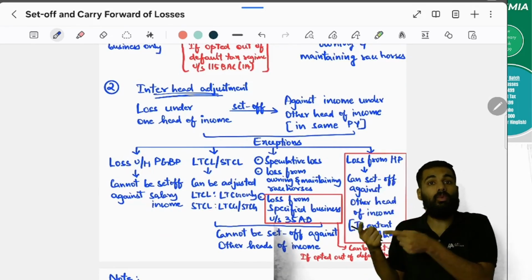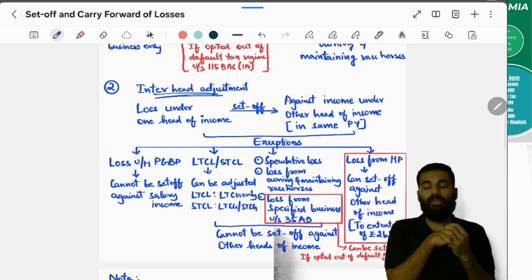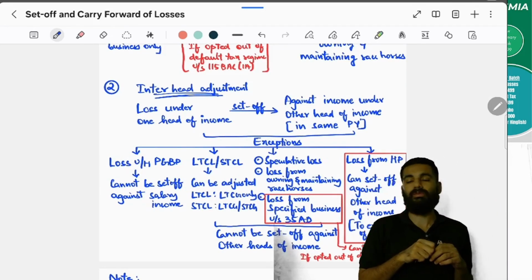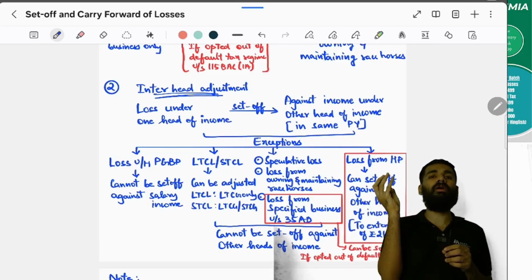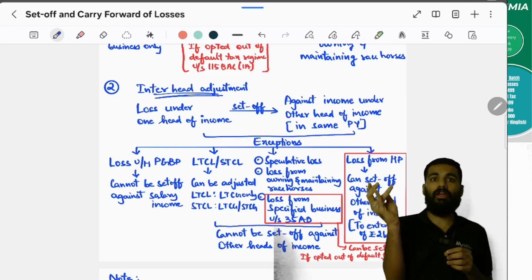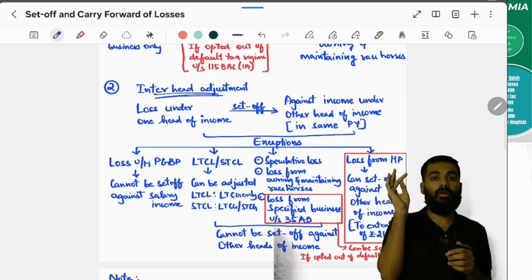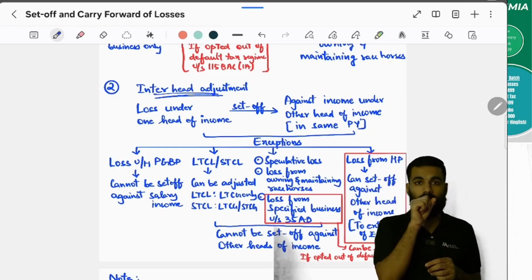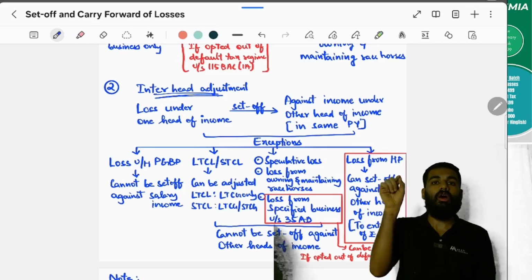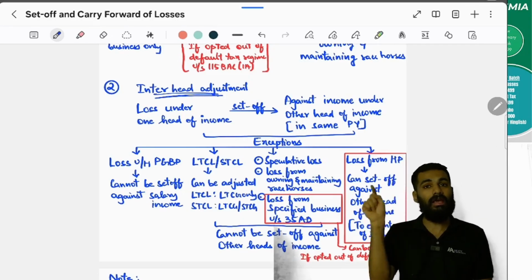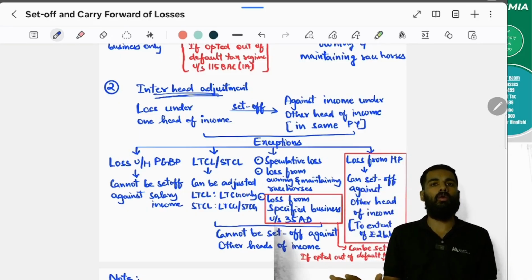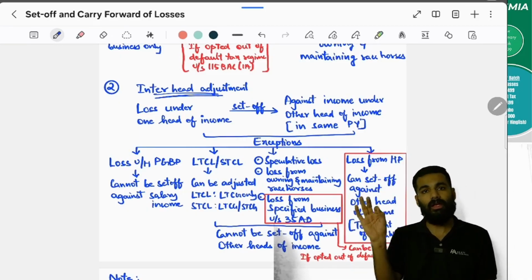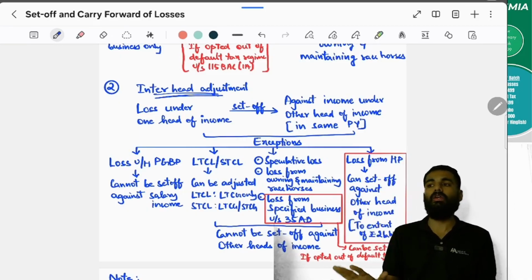And if you do not have income from that same head, then you can go for another head. This is called what? Inter head adjustment. Yes, but in this also there are exceptions. What, sir? Specified business loss, speculative business loss, loss from owning and maintaining racehorses. For this, of course, you have to have the same income, that is speculative business income, specified business income, or owning and maintaining racehorses income only. From that income only you should set it off.